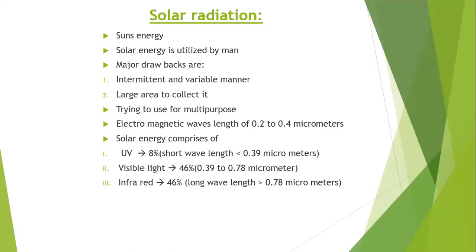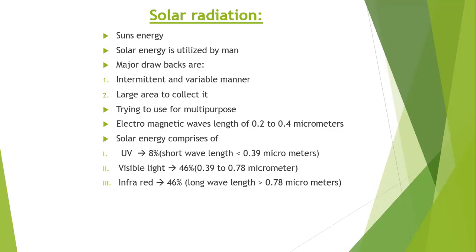If you consider the solar energy, we can divide it into parts. The solar energy reaching the top of the earth's atmosphere consists of 8% ultraviolet radiation. This ultraviolet radiation has a short wavelength of less than 0.39 micrometers. Second, the solar energy comprises visible light, the light that we see. It comprises 46% of the solar radiation, and the wavelength is medium, 0.39 to 0.78 micrometers.